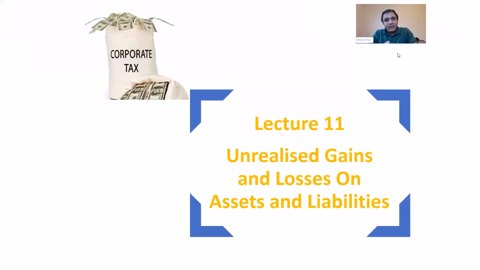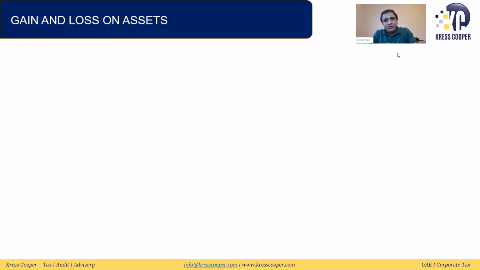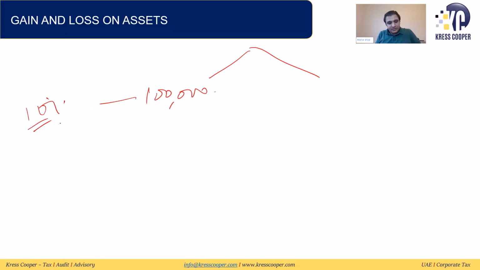First of all, we need to understand what is gain and loss on assets. We all know this: the tax WDV or cost versus the market value of the asset will be considered gain or loss. Assuming we bought one machinery valued at 100,000 and the depreciation is 10%. After 2 years, the total depreciation for the 2 years will be 20,000.